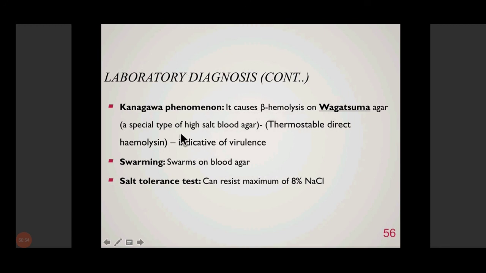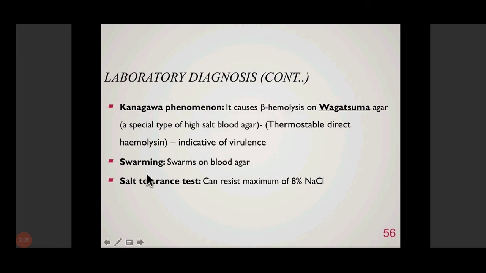And this also indicates that this particular parahaemolyticus is virulent. Okay, because thermostable direct hemolysin is also important, which also causes hemolysis. ठीक है, तो अगर ये वाली hemolysin इसके पास होगा तो it will cause both beta hemolysis and it is also capable of causing disease in human beings. So that is why Kanagawa phenomenon is important.